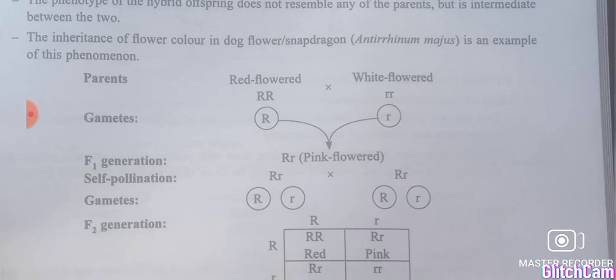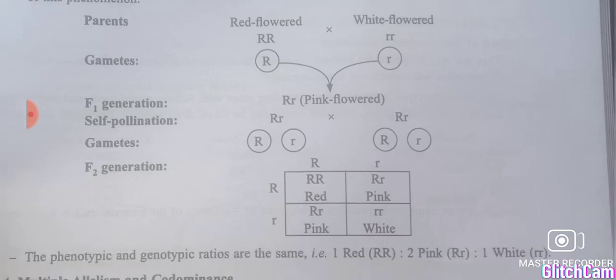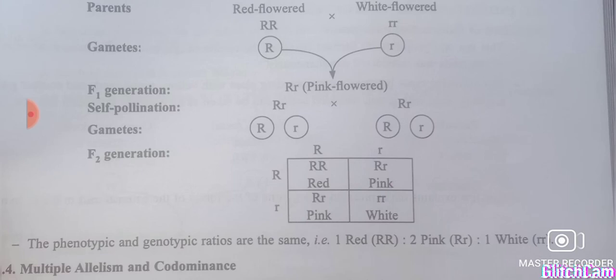When we grow red flowered plants with white flowered plants, in the F1 generation we got what? Pink colored flowers, okay, instead of red. And in the F2 generation the plants are produced in the ratio 1:2:1, which is actually the deviation from Mendel's law.